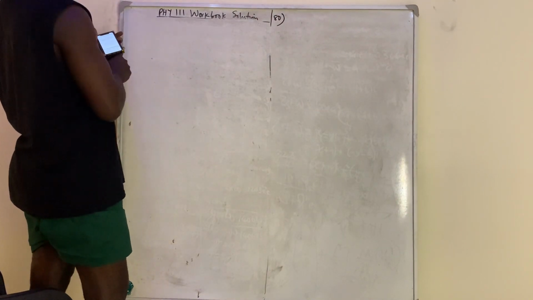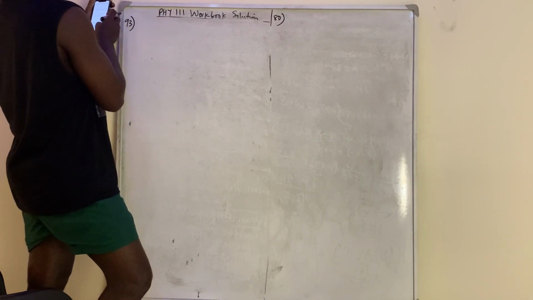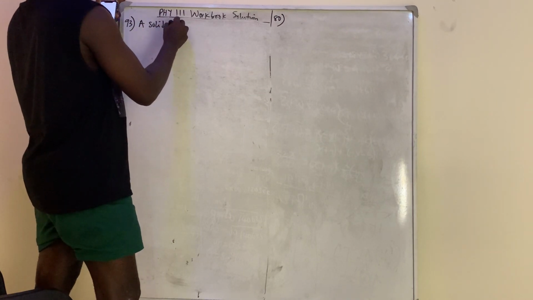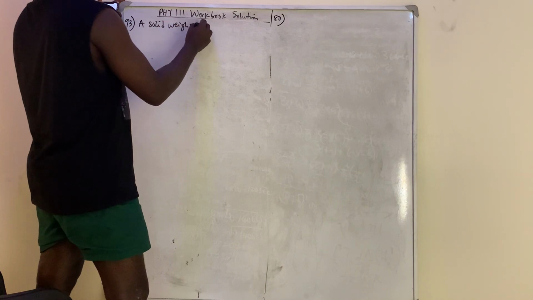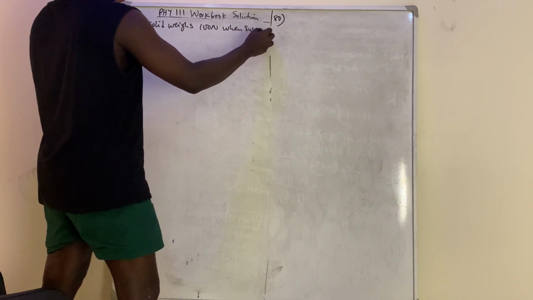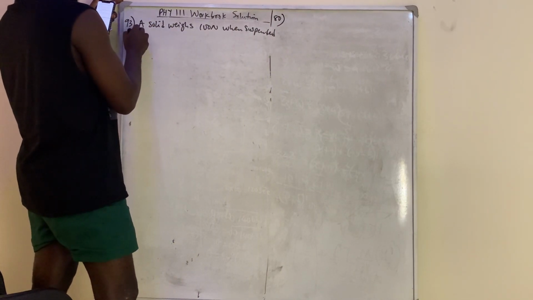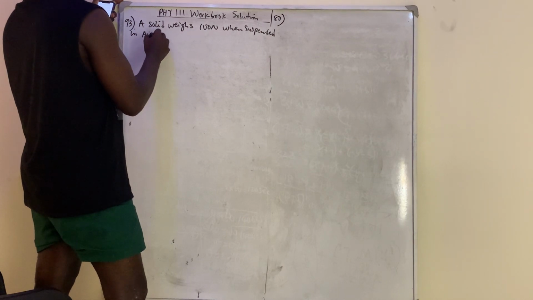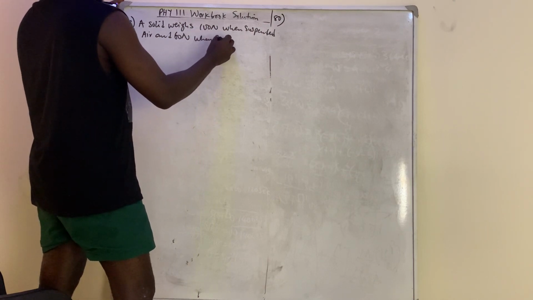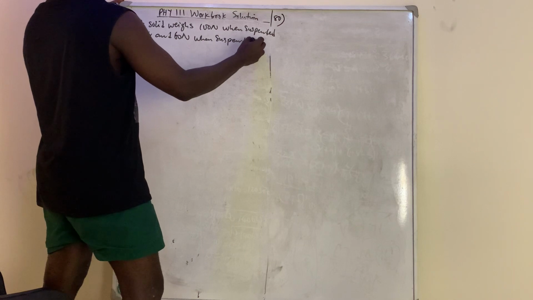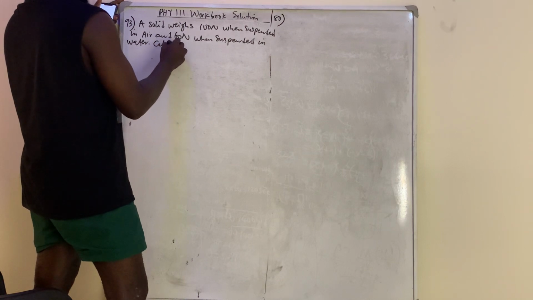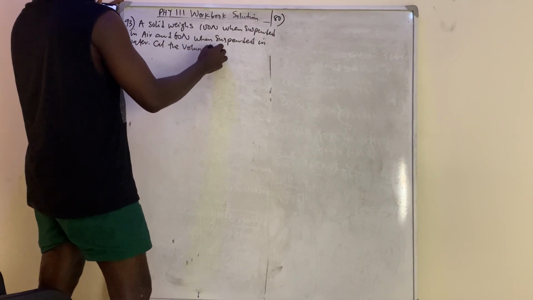So question number 93 said a solid weighs 100 Newton when suspended in air, and 60 Newton when suspended in water. Then I say calculate the volume of the liquid.